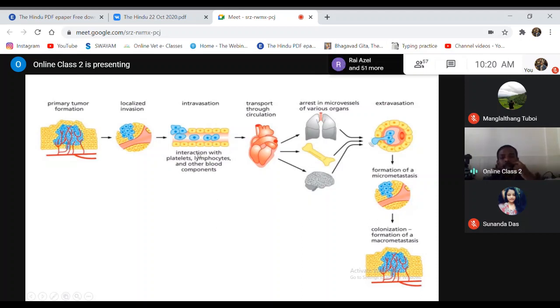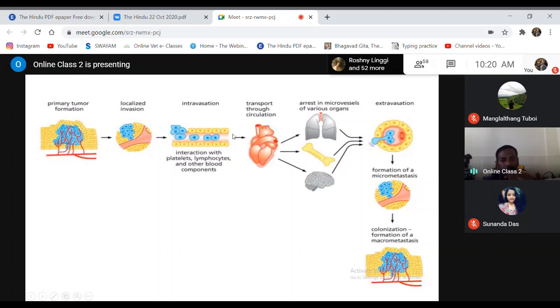This is a schematic which explains the different features of invasion. This is a primary tumor, a tumor mass. In this tumor mass, this is a localized invasion. The tumor is invading into the mass, and once it invades into the structure, this is actually the extracellular matrix, then slowly it enters into the blood circulation.